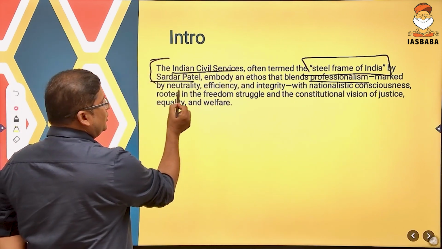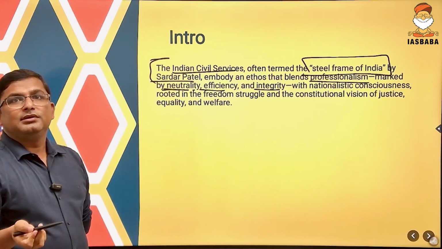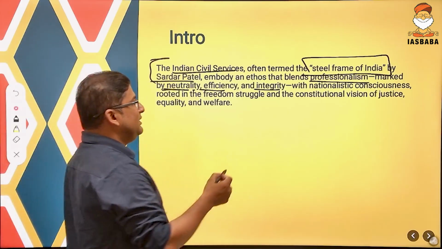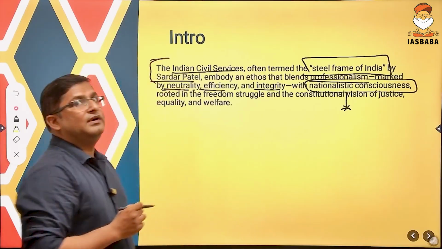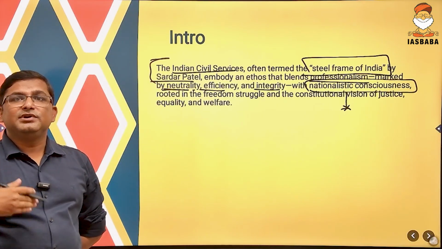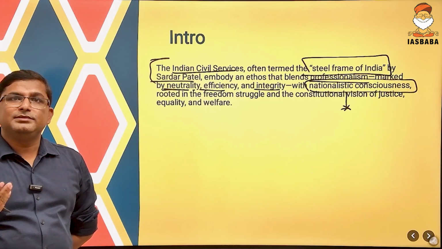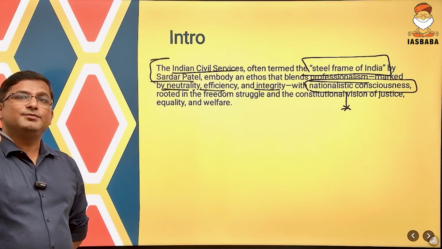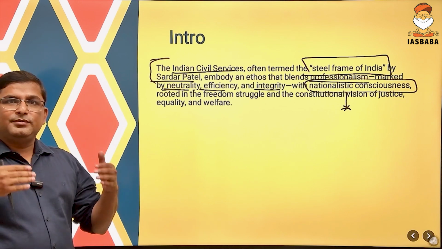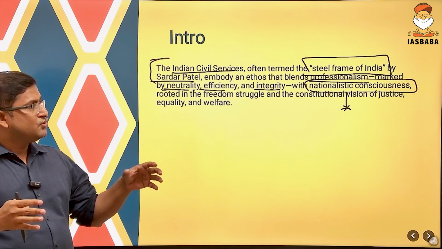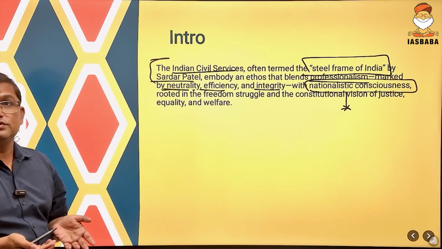They should work in order to ensure neutrality, efficiency, integrity, and accountability, as well as they should have nationalistic consciousness, means they should also focus on the important goals of the nation, ideas of the freedom fighters, the freedom struggle, ideas of the constitution, the idea of justice, equity, and welfare. They should rise above all religion, region, culture, language, and they should work for the idea of India. That is what this question was about.